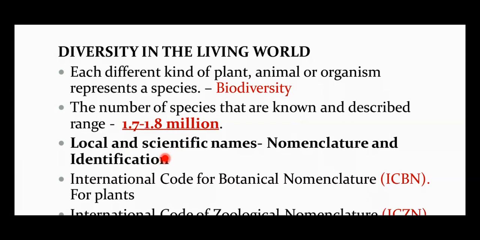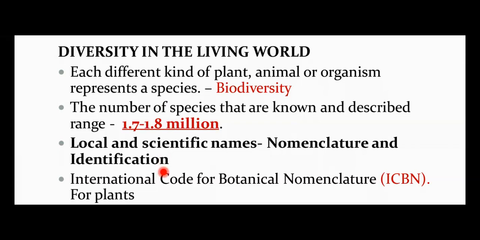Local names vary from place to place, even within a particular country, and there is a lot of confusion when you have local names for different plants and animals. That is why scientific naming, or nomenclature, is very important, because we have a vast variety of species around us. That's the reason we should go for scientific naming, or nomenclature, and identification.